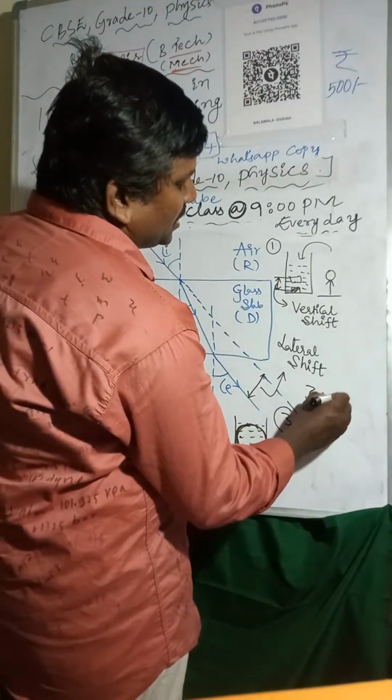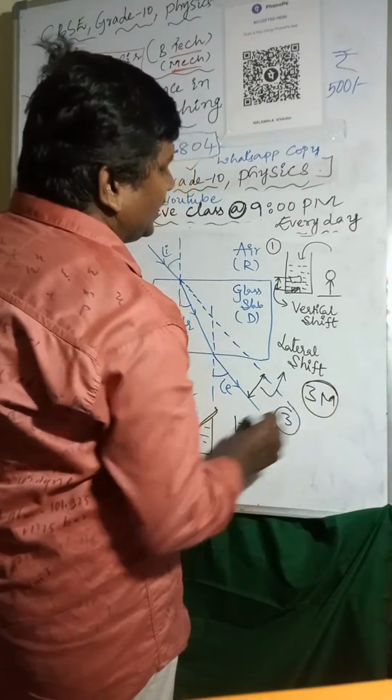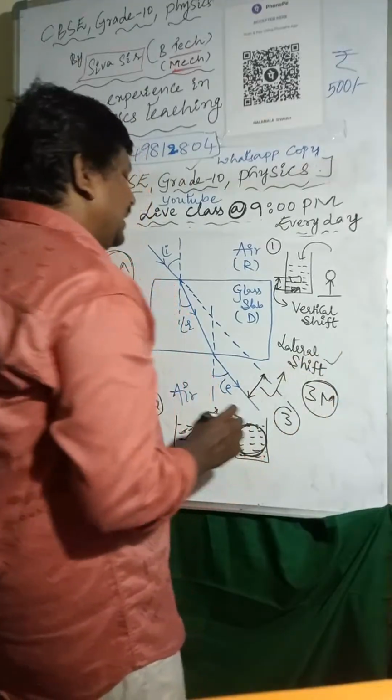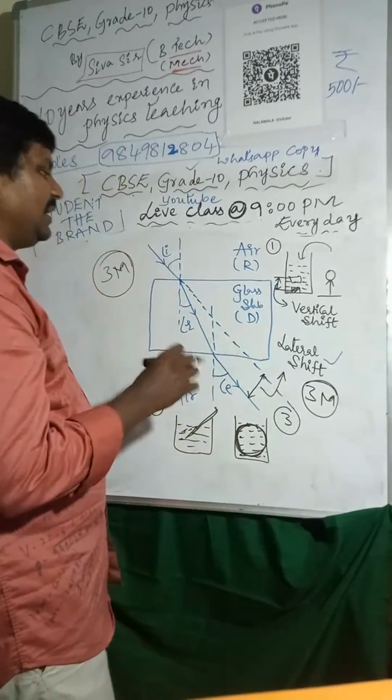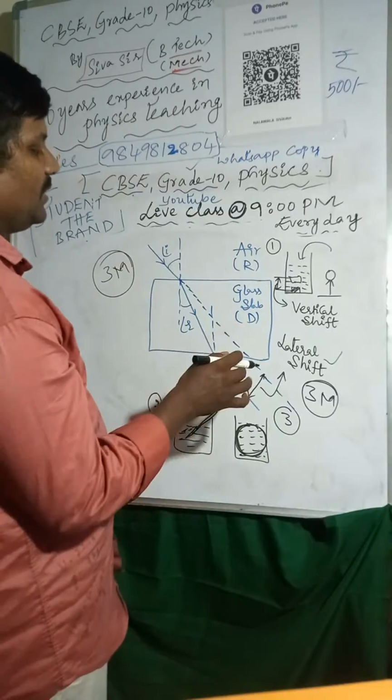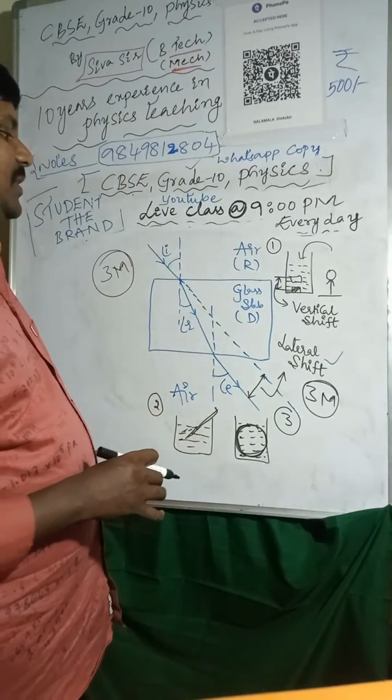And here we can see lateral shift. Here we have to talk about lateral shift and its depending factors. What are the depending factors of lateral displacement?